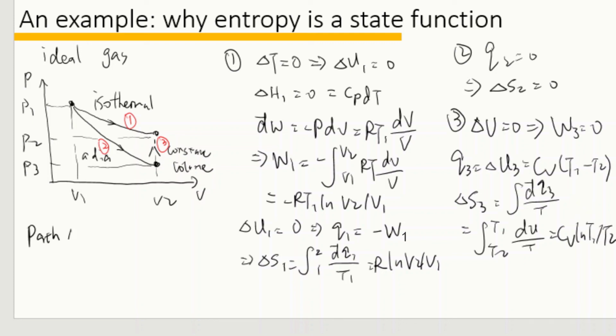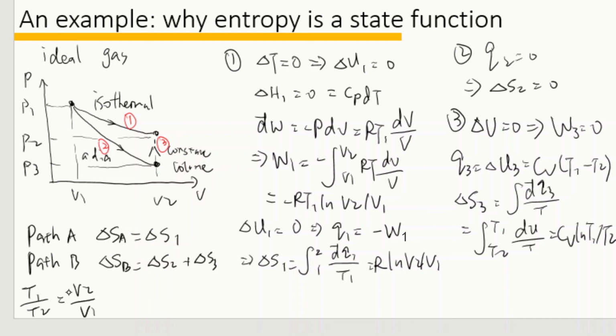So for path A, the isothermal process, the entropy change equals delta S1. For path B, it is firstly an adiabatic process, then a constant volume process. The entropy change equals delta S2 plus delta S3. Because step 2 is an adiabatic reversible process, there is a relationship between the temperature and the volume: T1 over T2 equals V2 over V1 to the power R over Cv.